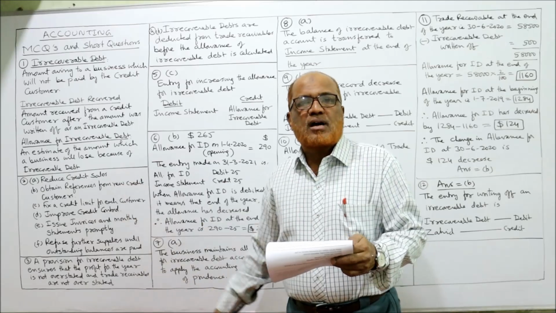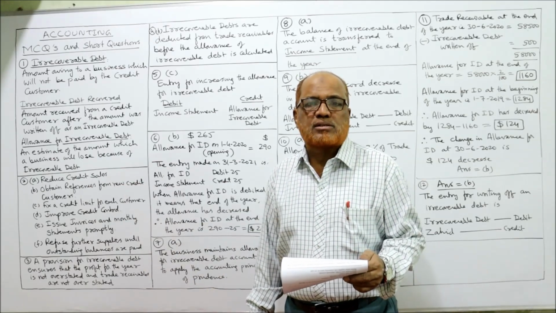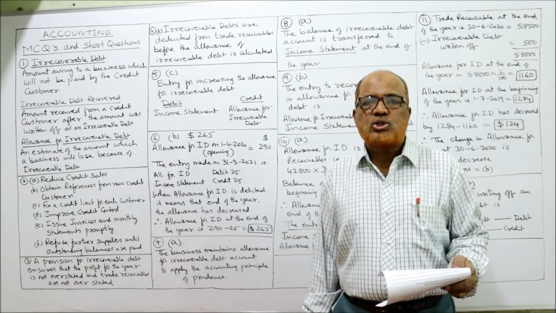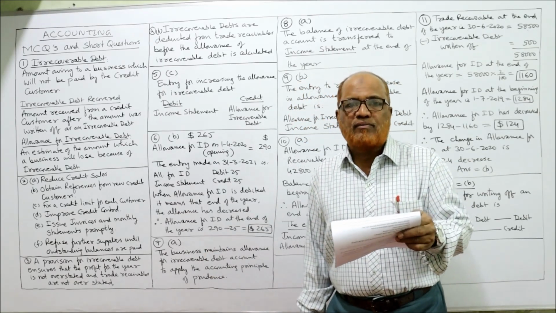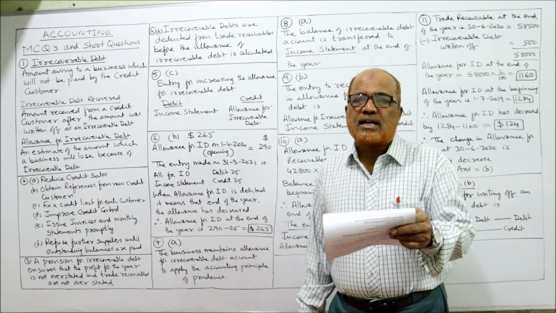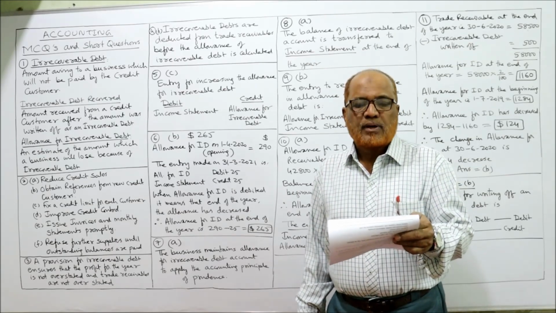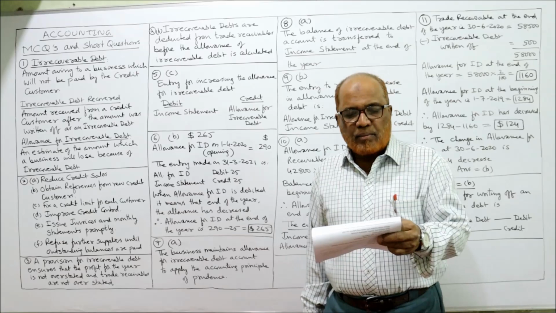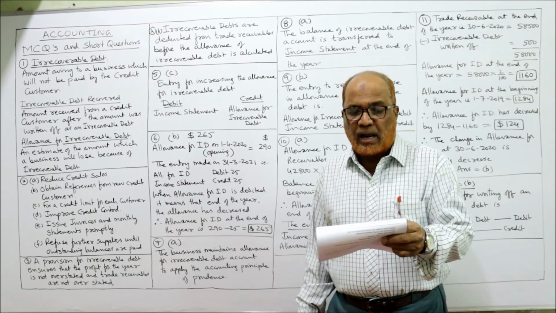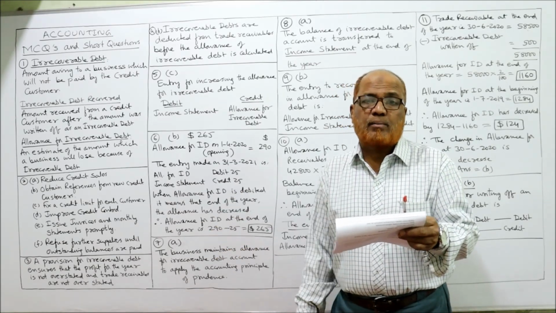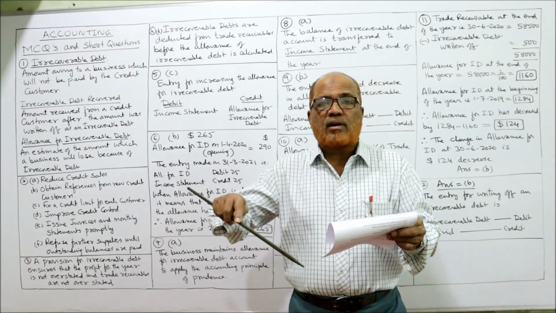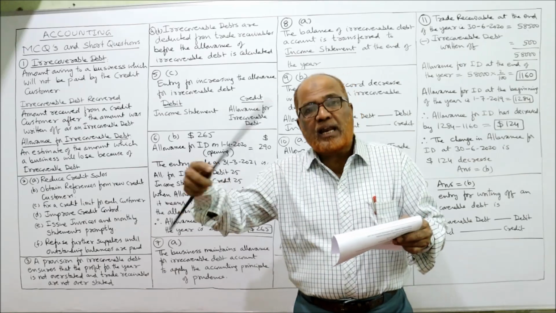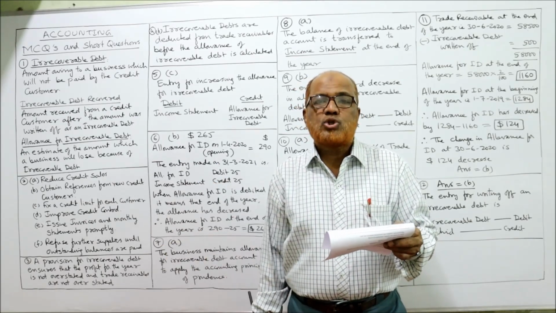Next, fourth, it is an MCQ. The first three questions are theoretical short questions. The fourth one is a multiple choice question. Four options are given and we have to select one. Which statement is true? First: irrecoverable debts are deducted from trade receivables after the allowance for irrecoverable debt is calculated. That means first the allowance should be calculated, then the irrecoverable debt deducted.